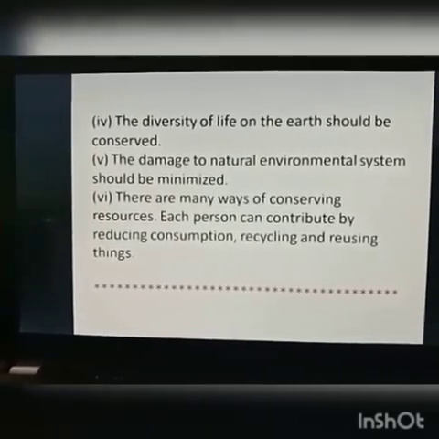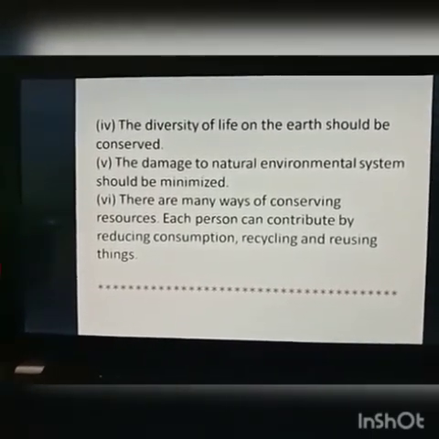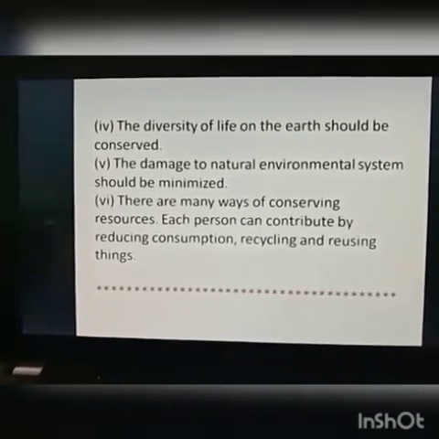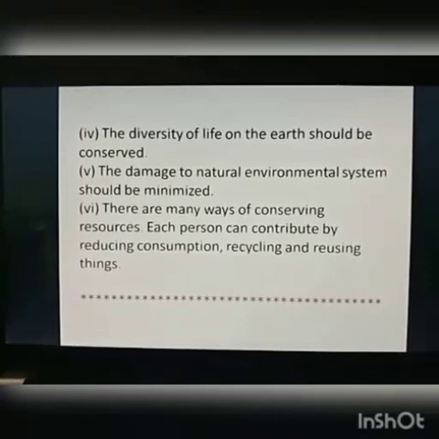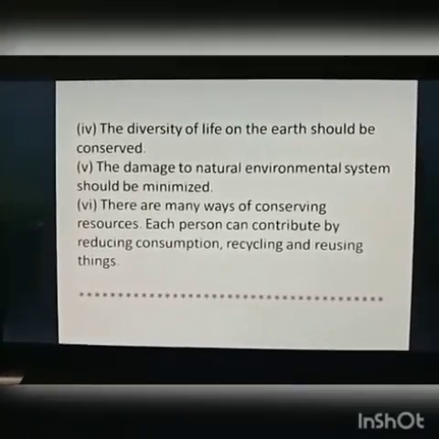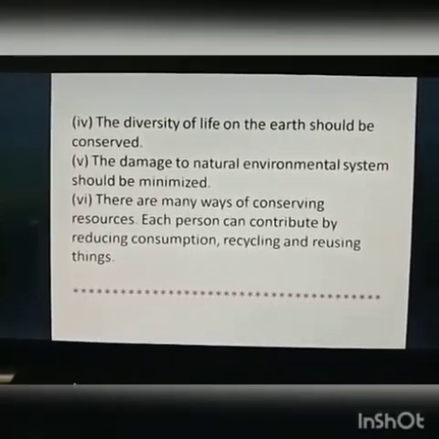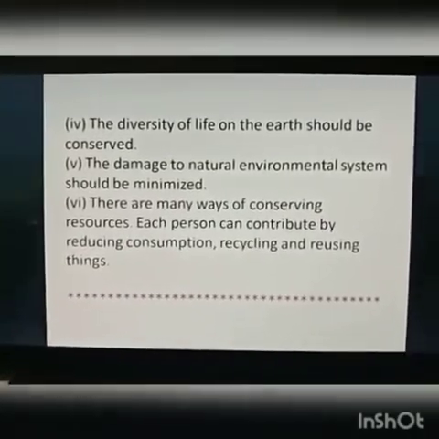Now, how can we conserve the resources? By minimizing our needs, by using them in a very balanced way, and by keeping them safe for the future. And we can contribute by reducing consumption, recycling and reusing things.